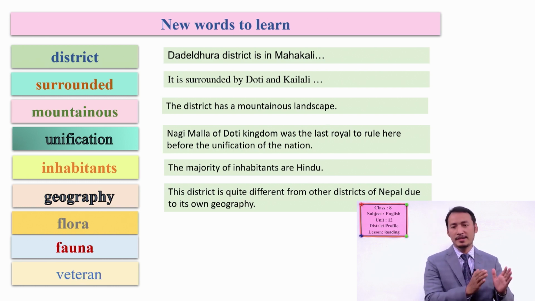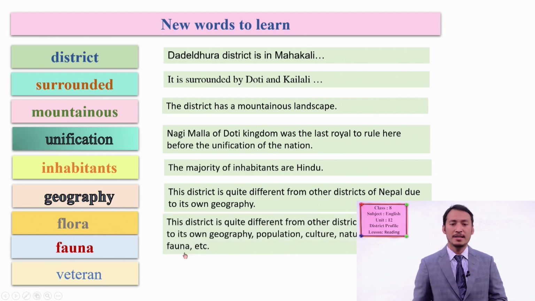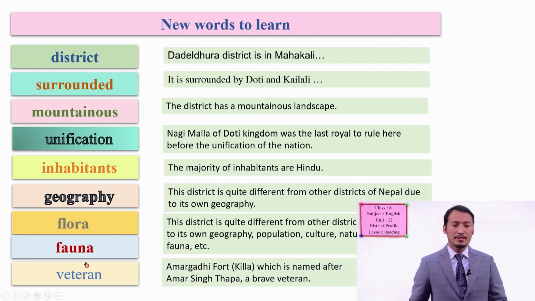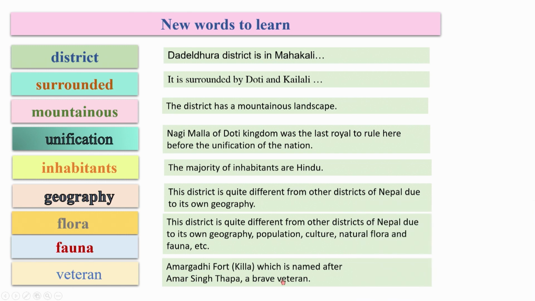We have mountainous, hilly land there, and it is not properly developed. Flora and fauna means plants and animal life. And veteran means someone who has long experience or has gone through some expertise. So Amar Singh Thapa was one of the veterans in Nepal. Okay, these are the words.